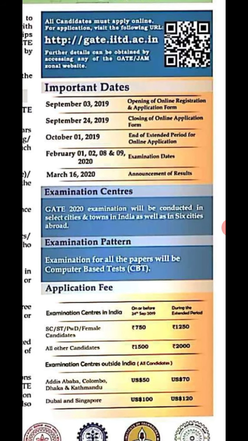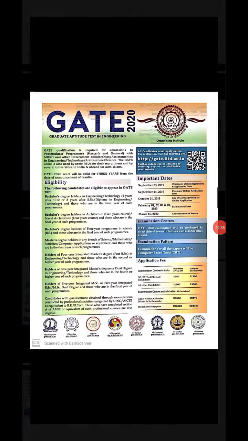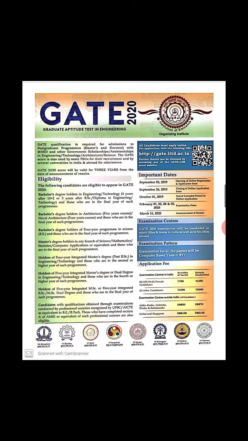For application fees, it is 750 for SC, ST, physically handicapped and female candidates, and the remaining candidates should pay 1500 rupees. In the GATE exam, a total of 25 streams are there along with engineering departments.